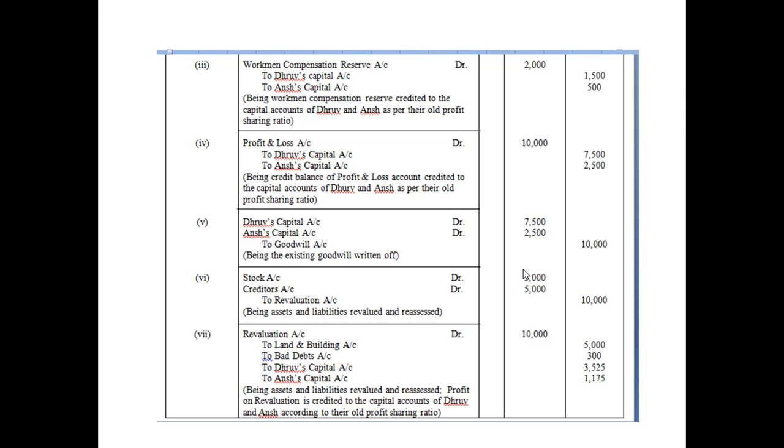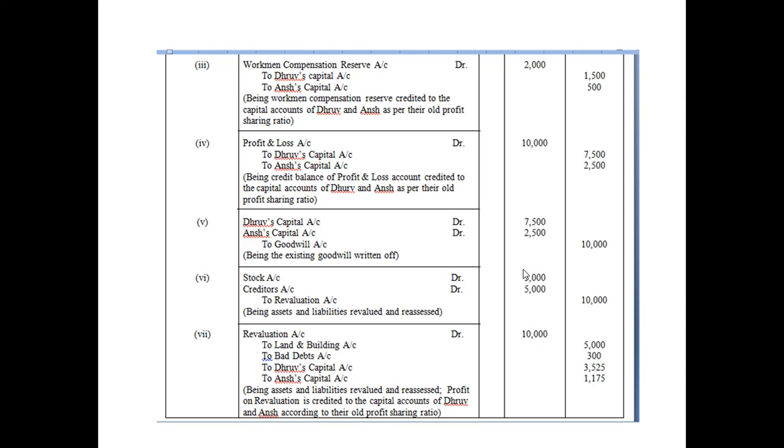He will not get any portion out of this WCR and profit and loss, because this profit and loss was earned before the admission of Kavi, isn't it? So only Dhruv and Ansh will share this. So profit and loss account debit to Dhruv's capital account and Ansh's capital account. Now is there any item from liabilities column? No. Now let us move on to assets column.